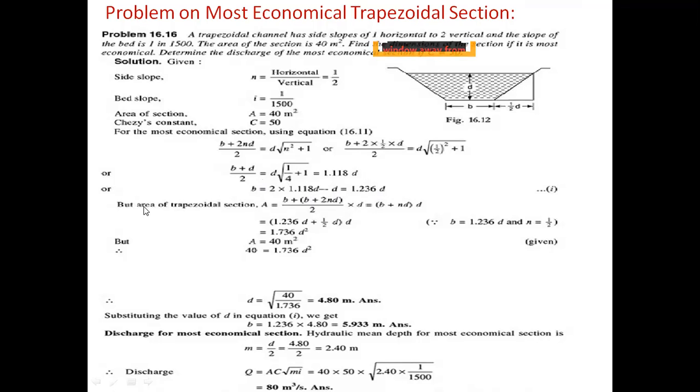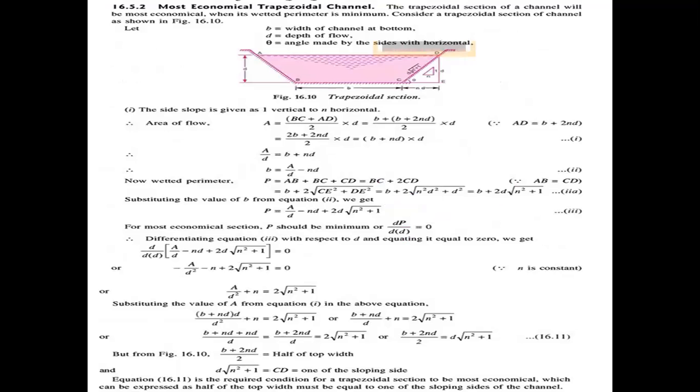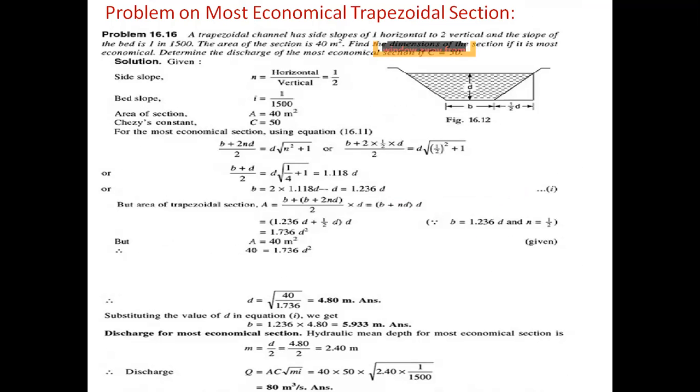Now let's find the area of the trapezoidal channel. The formula for the area is b plus n d into d.